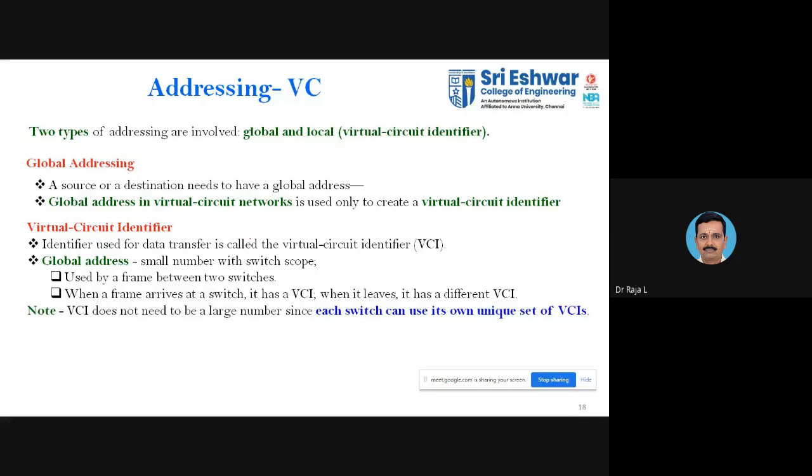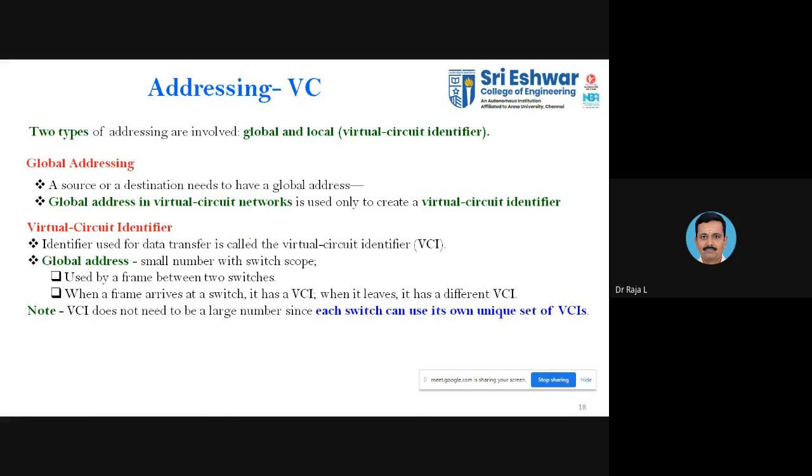You have two types of addressing. One is the global addressing, the other one is the local addressing. Global addressing is like when you are declaring variables in C: one will be declared globally, the other one locally. If you declare globally, it can be used anywhere within the loops or sub loops, whereas a local one has to be declared within the main function. Those things you will be knowing.